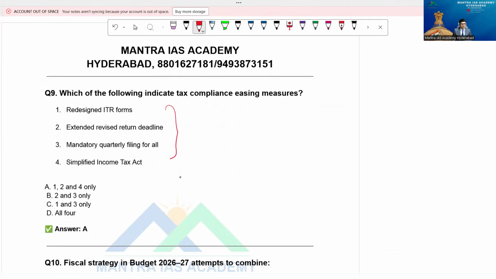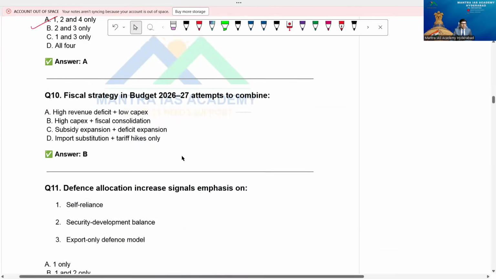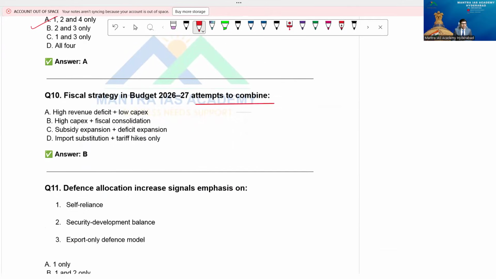Four points are mentioned, and which of the following are correct in that case, like UPSC Prelims? Redesigned ITR forms, of course. Extended revised return deadline, that's true. And mandatory quarterly filing for all. No question of it, mandatory quarterly filing is impossible. It's not mentioned. Simplified income tax act, exactly. So these three, 1, 2, and 4, you find in option A. That's the answer.